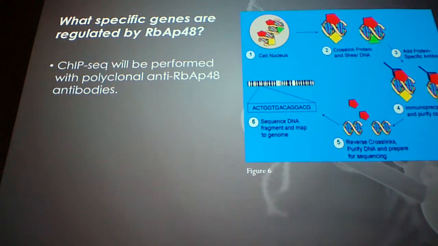We have beads with antibodies that are going to bind to RBAP48, and the DNA is going to be cross-linked, and all the DNA that isn't attached is going to flow through. Then we're going to reverse the cross-links, elute the DNA that was bound to RBAP48, and sequence it.